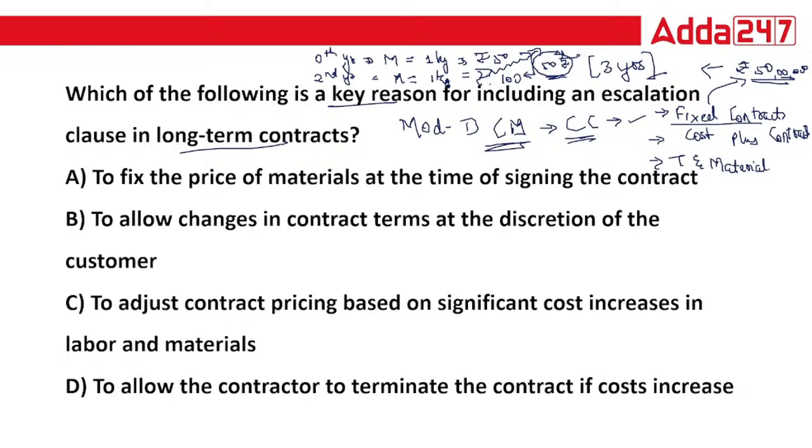Now let's find the correct option. A, to fix the price of material at the time of signing the contract: no, that is not the key reason for the escalation clause. B, to allow changes in contract terms at the discretion of the customer: no. C, to adjust contract pricing based on significant cost increase in labor and material: yes, this is your right answer, option C. D, to allow the contractor to terminate the contract if cost increases: no, this is also not the correct option. So this question is from the escalation clause.